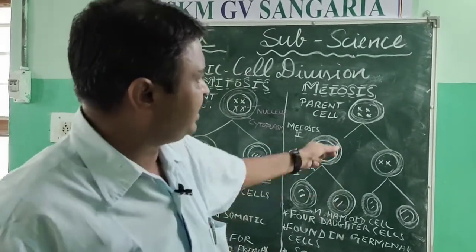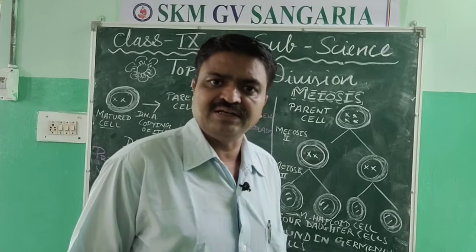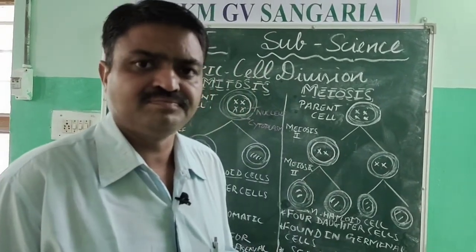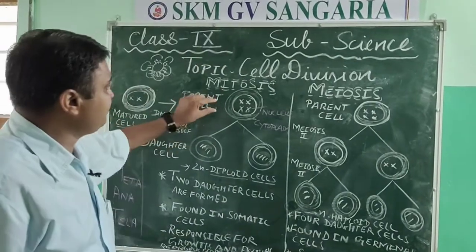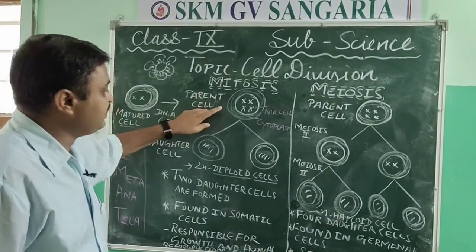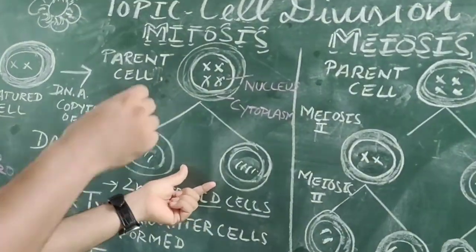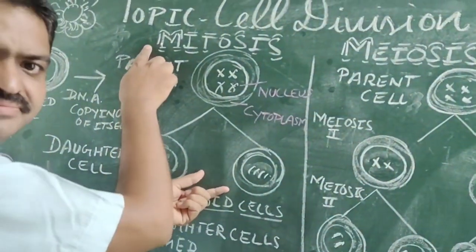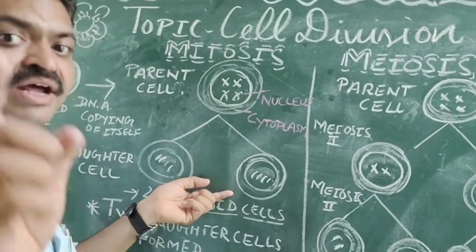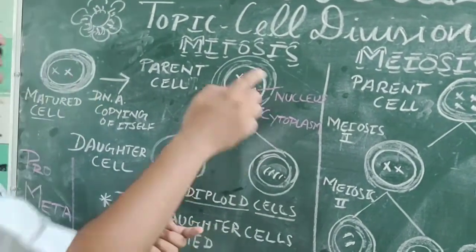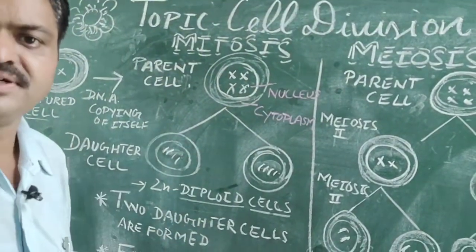Meiosis is the cell division in which a single cell is divided into four daughter cells. So the process in which a matured cell is divided into two daughter cells is known as mitosis. So the growth that you are having nowadays is due to mitosis, student.